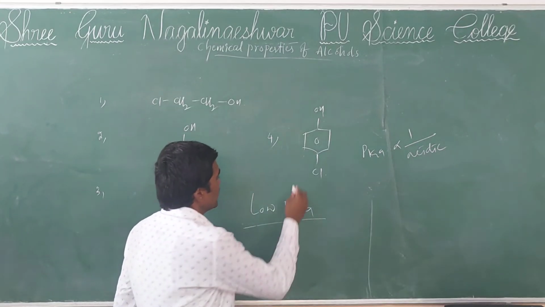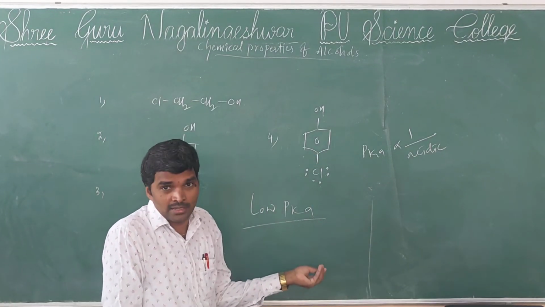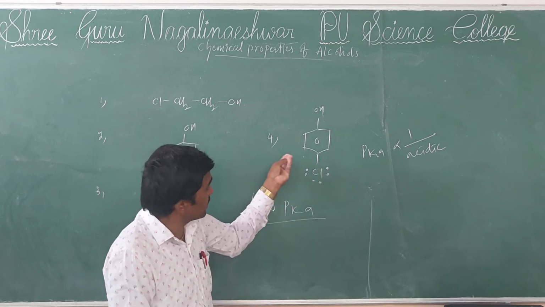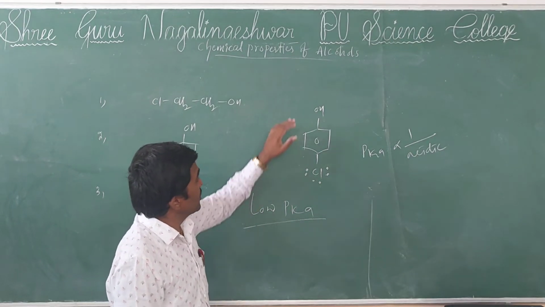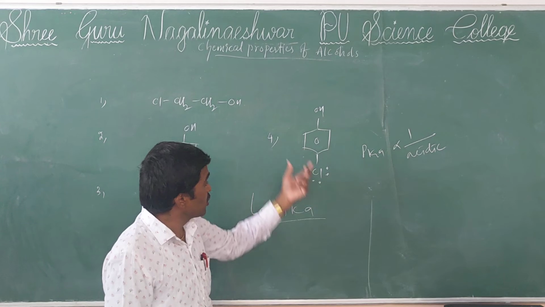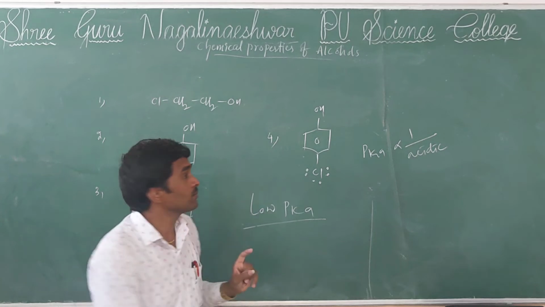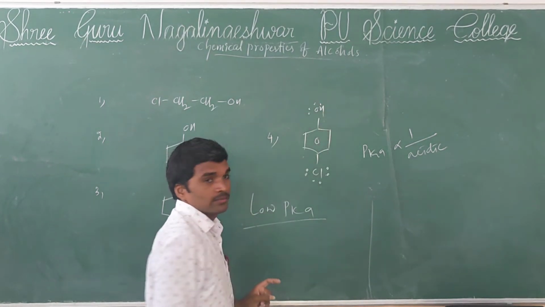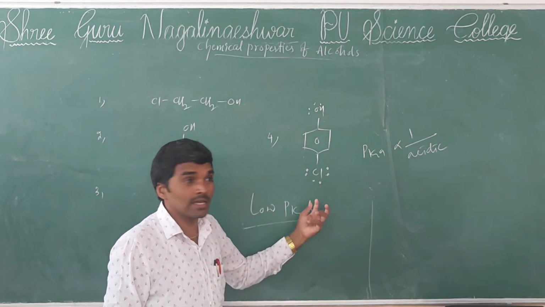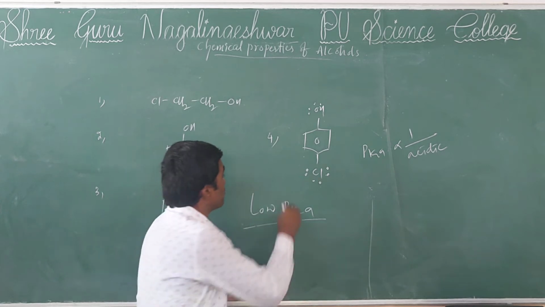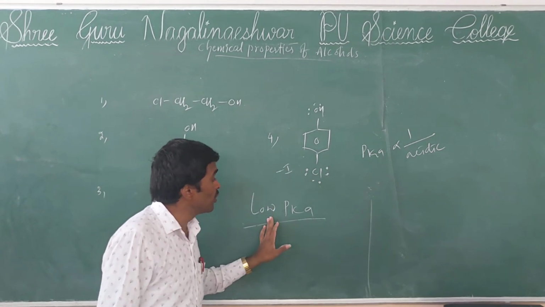Students may think that when chlorine attaches to benzene, it acts with a plus effect, that it can donate electrons. That is 100% wrong. When other electron donating groups are on benzene, chlorine absolutely acts as an electron withdrawing group only. See, here oxygen is an electron donating group, so one electron donating group is already present on benzene. Here chlorine absolutely acts as an electron withdrawing group only. So the minus I effect will work. That's why in the given four options, the fourth one has the lowest pKa value.